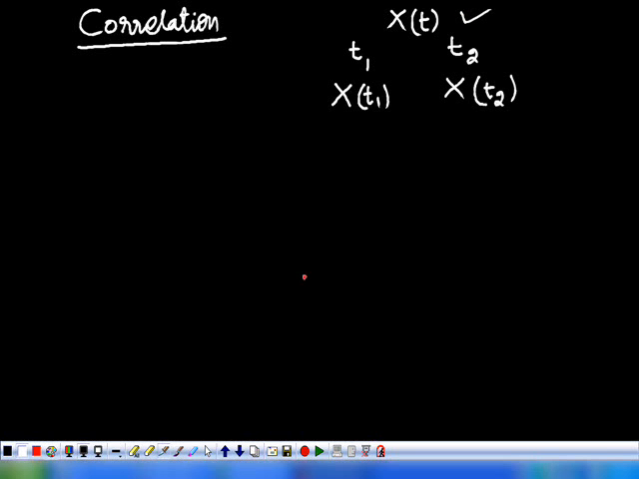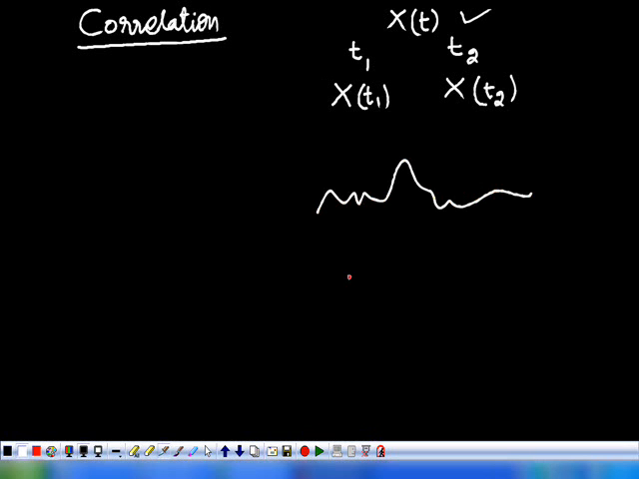So here, if the difference between t1 and t2 is very small, then the correlation between these two is more, almost similar. But if the difference between t1 and t2 is increasing, definitely the dependence or the similarity between these two random variables may vary. For example,